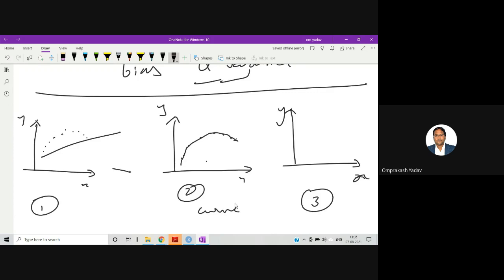So these regressions are of many different types, right? This is a polynomial regression where we can draw a curve through the data points.